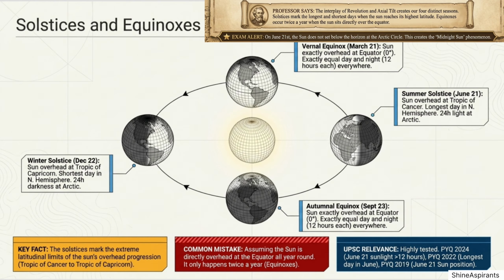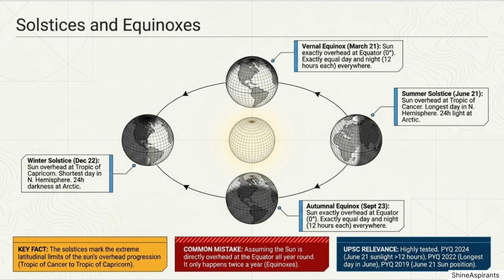Then we have the winter solstice, around 22nd December. The Sun is directly overhead at the Tropic of Capricorn, located at 23.5 degrees south latitude. The northern hemisphere receives the least sunlight, leading to the shortest day and longest night of the year. At the Arctic Circle, there is continuous darkness for 24 hours.